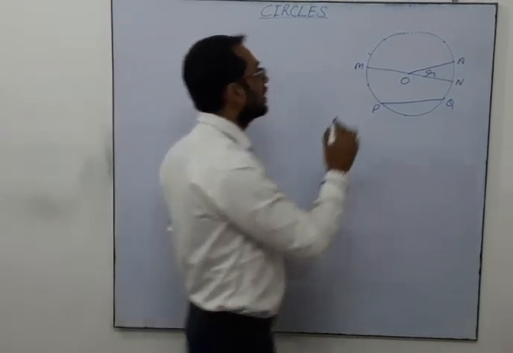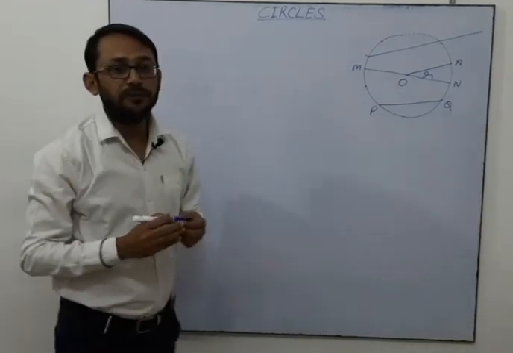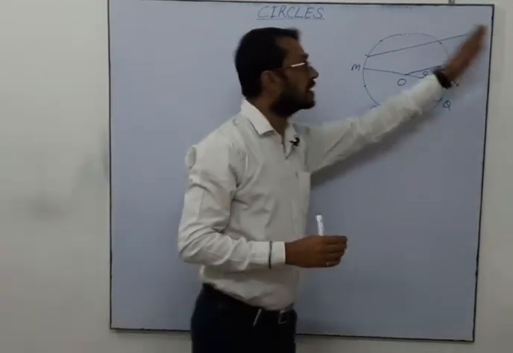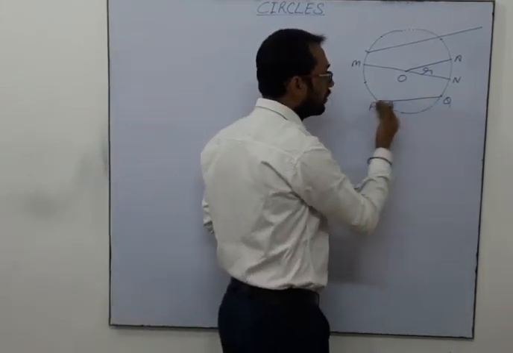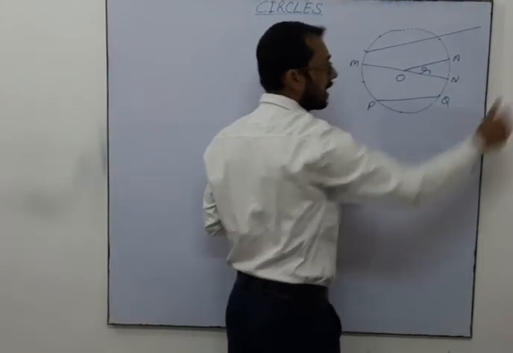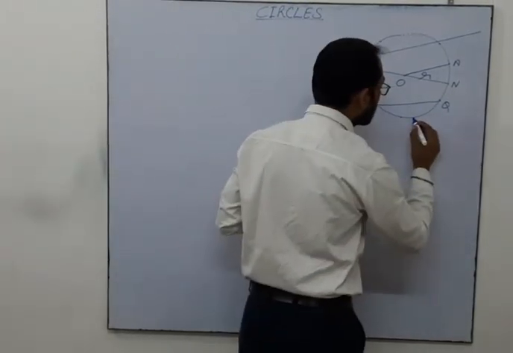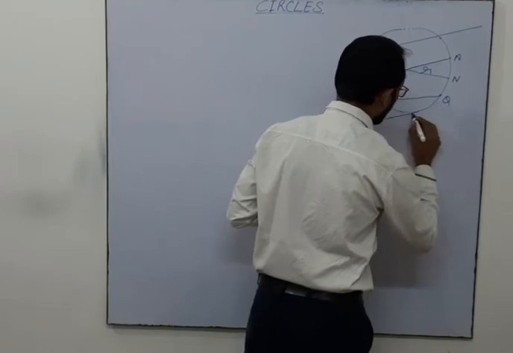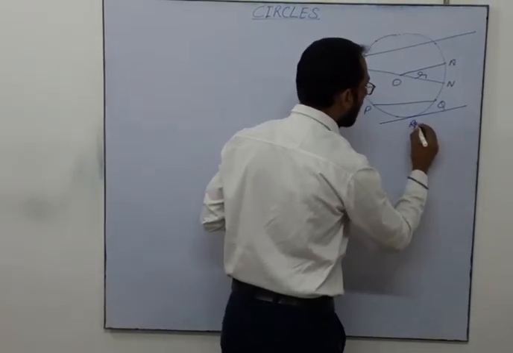Then there is a thing we call a secant. If we extend a chord on one side or on both sides, like PQ is produced, PQ produced to somewhere R, then this is said as the secant. Then the next thing is the tangent. This point I am saying as R.